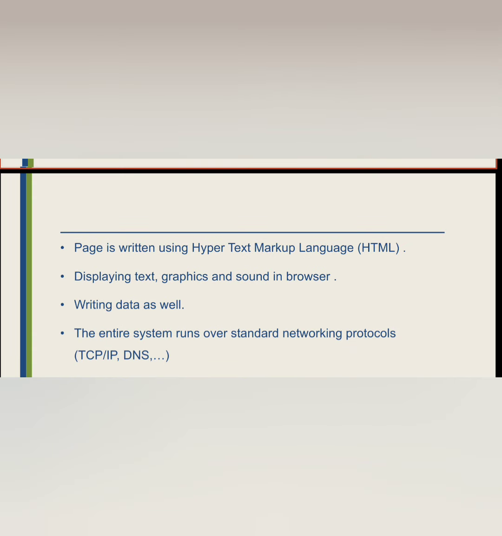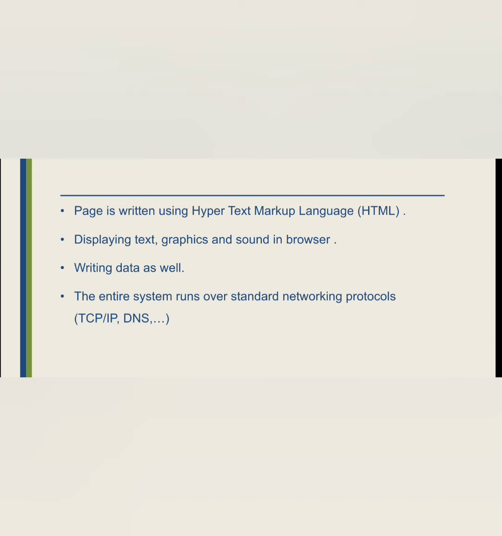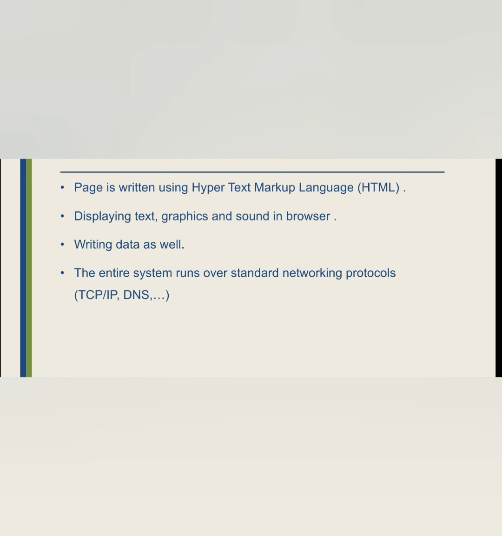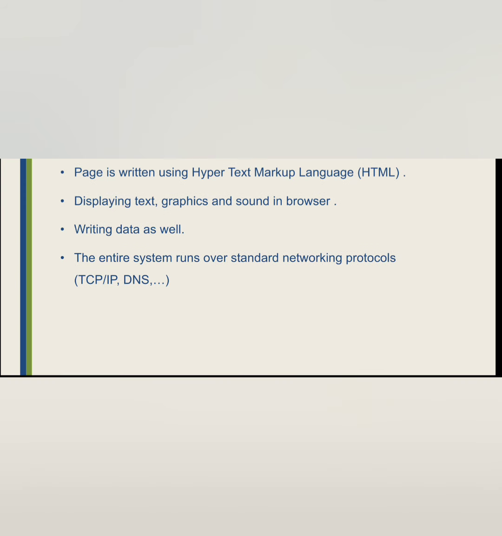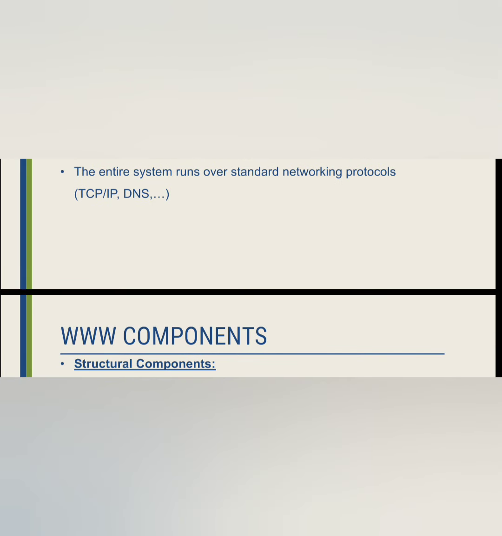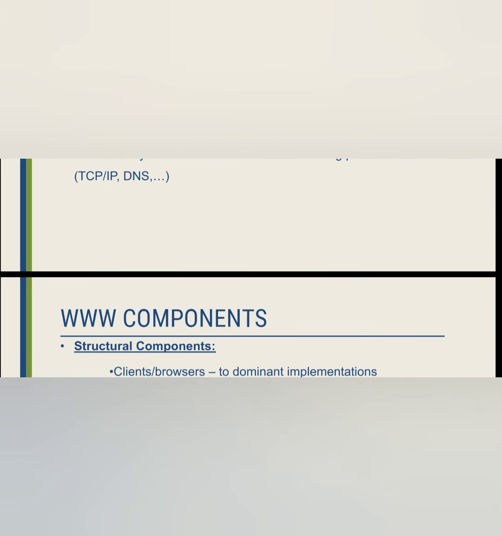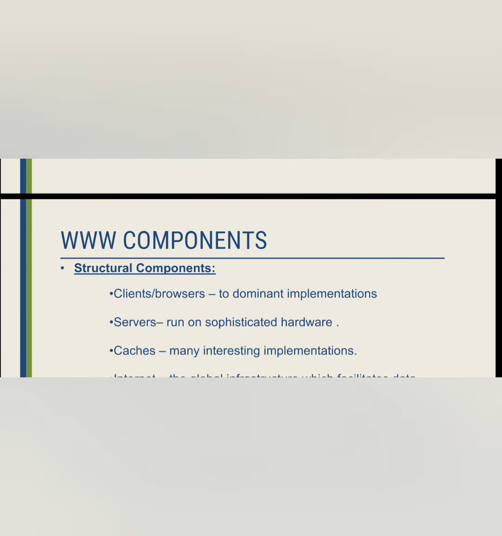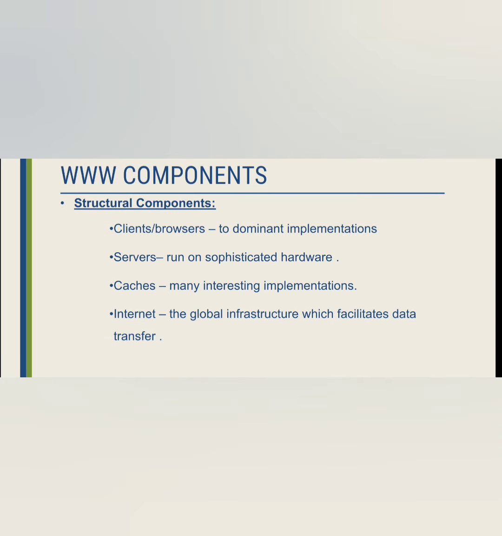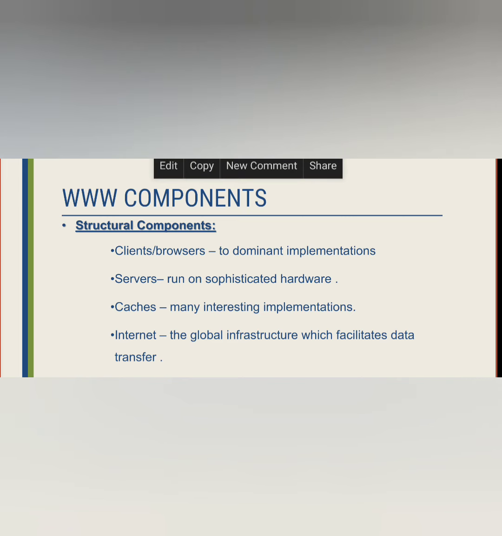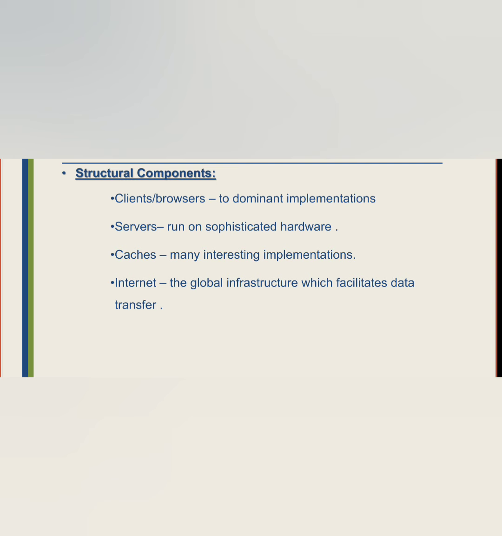The pages can be written by using the Hypertext Markup Language, HTML. It can be used to display the text, graphics, sounds in the browser, writing the data as well. The entire system runs over standard networking protocols, that is TCP, IP, DNS and etc. WWW components. The structural components are client browser, server, caches and internet.